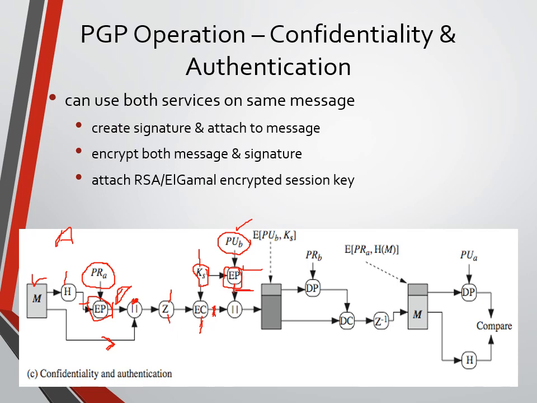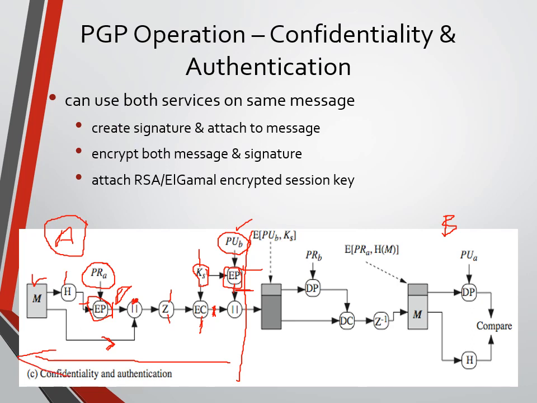Now we release the data over a network by using email. Up to here, this is what happens at the sender side. At the receiver side, receiver B needs to go for the reverse process.